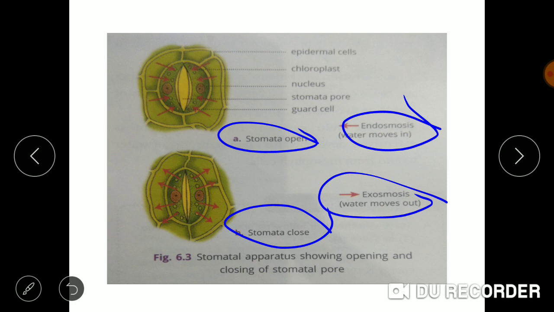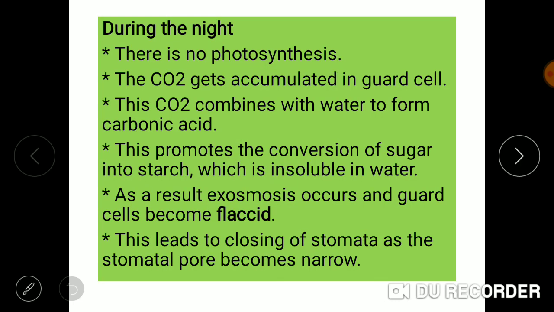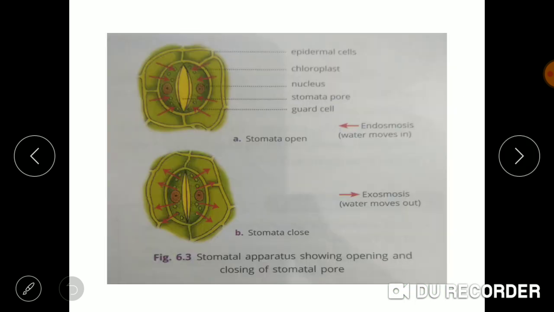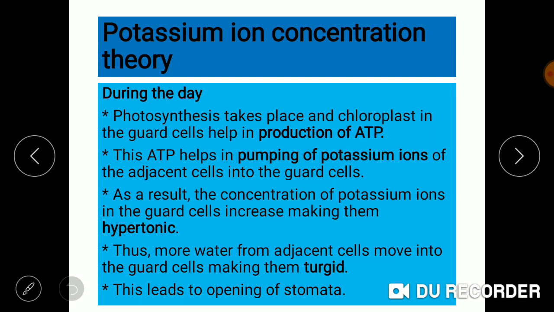But the factors will be different. According to the sugar concentration theory, the concentration of sugar is playing the major role. But now we move on to another theory, the potassium ion concentration theory. Here the potassium ion concentration will play a major role in endoosmosis and exoosmosis, and hence lead to opening and closing of stomata. So let's see what happens in the potassium ion concentration theory.